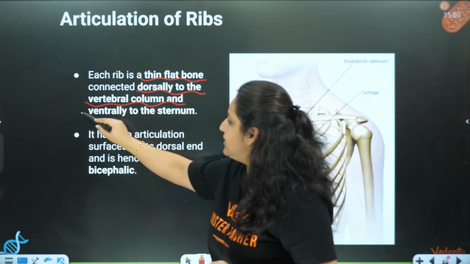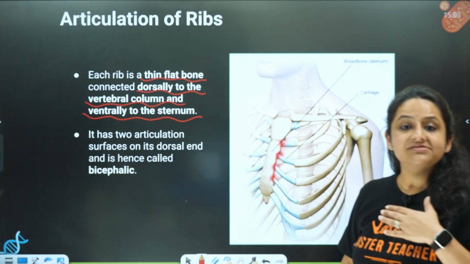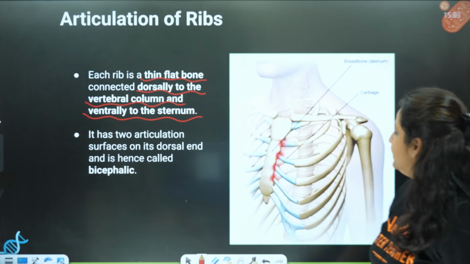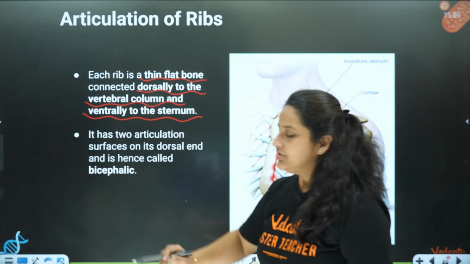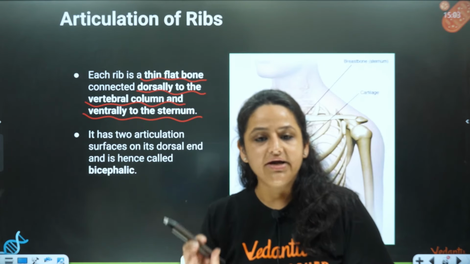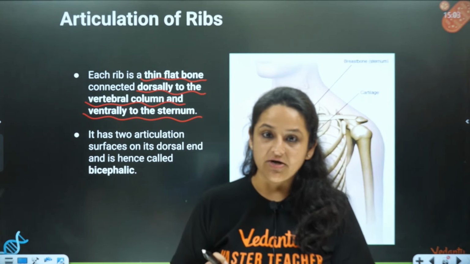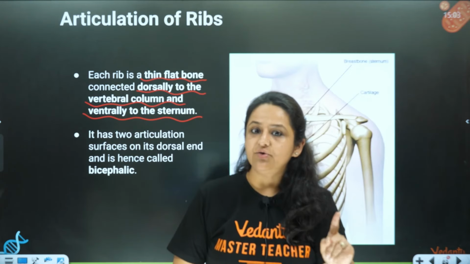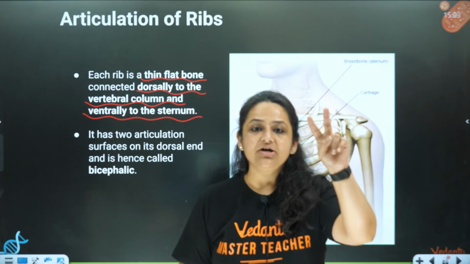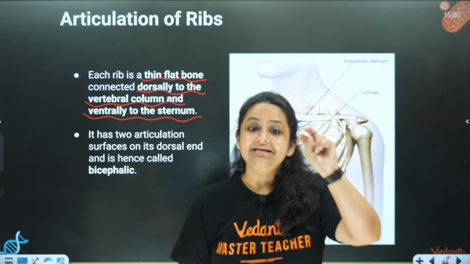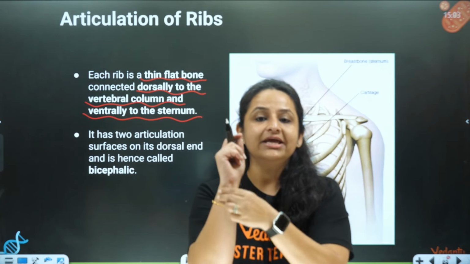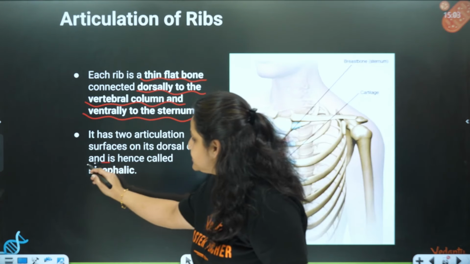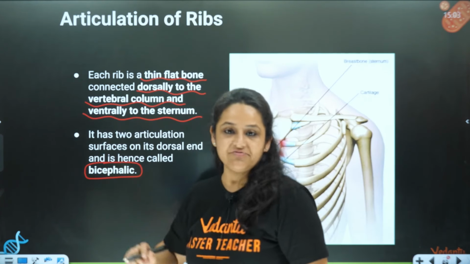And it is connected ventrally to the sternum. Ventrally means in the front, it is connected to the sternum. Now every rib on the dorsal side, on the back side, where it is attached to the thoracic vertebrae, has 2 points of articulation. It has 2 points from where it is joining the thoracic vertebrae. Because there are 2 points, we say that the ribs are bicephalic.